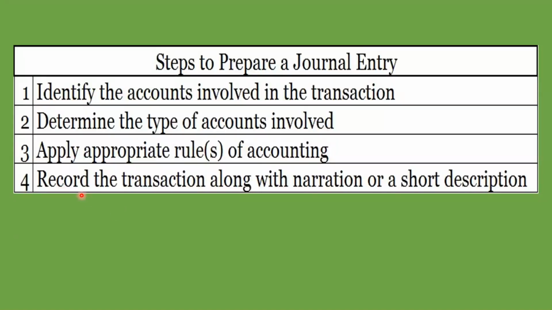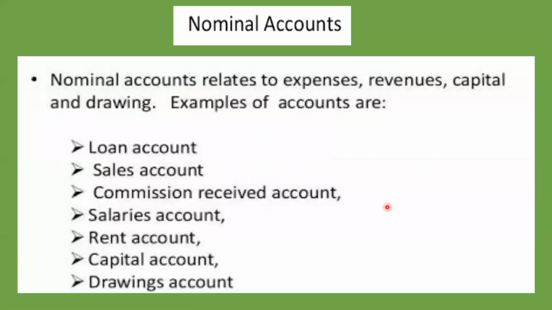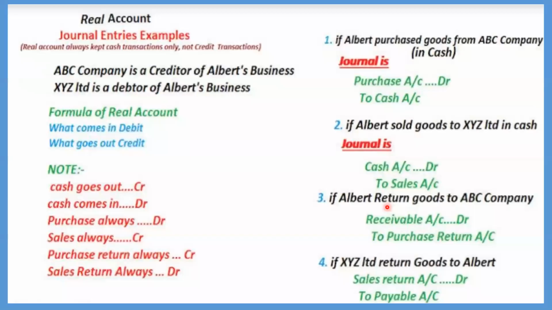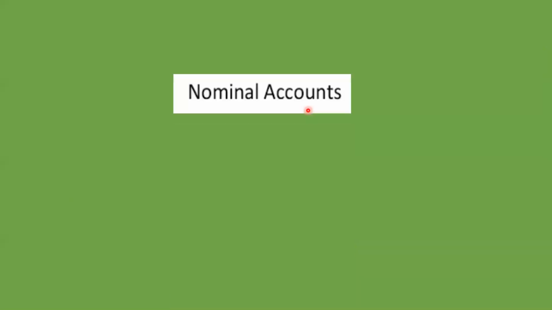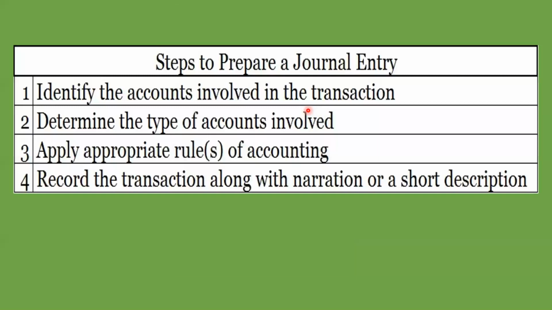Then the fourth one is to record the transaction along with the narration, or a short description. We did it right here. See, this is a narration. We have to write that Albert purchased goods from ABC company. How did he purchase? He purchased in cash. Then the purchase account should be debited. The cash account should not have anything mentioned, it should just be recorded as it is. So all these things are the rules of a journal. Clear? So these are the 4 steps involved in preparing a journal.